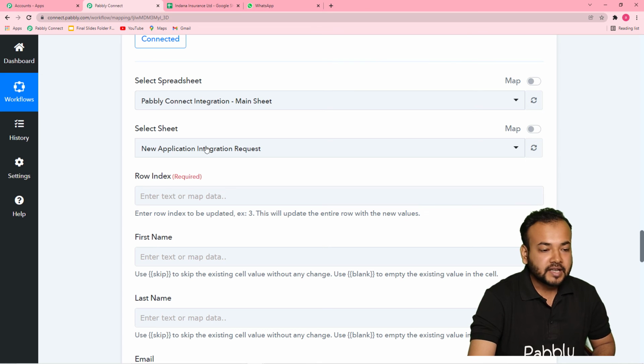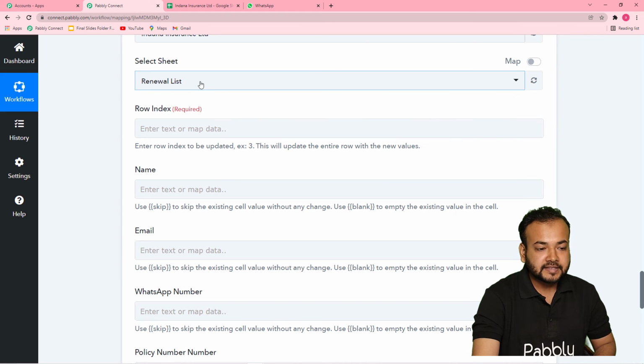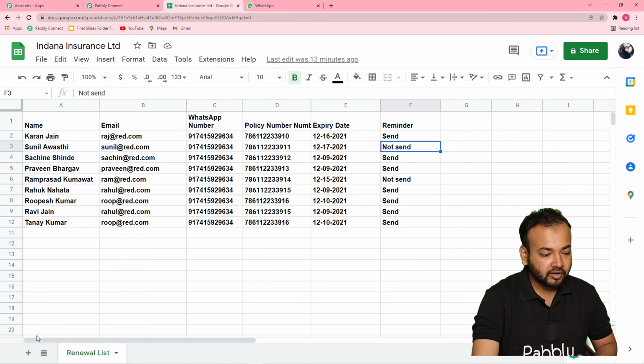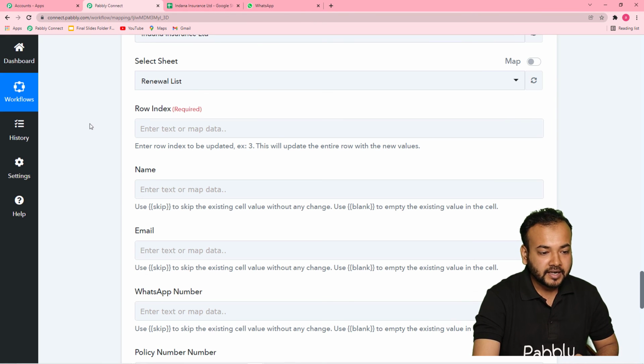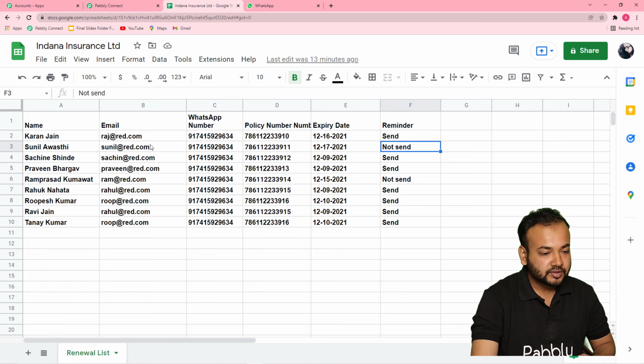Now it is asking to select your spreadsheet. So select your spreadsheet here from this list, which is this Indana Insurance Limited. And in this select sheet, you can see the sheet's name is automatically selected because we have only one sheet here. Now it is asking for the row index, so it is asking in which row you want to make the changes. This is our row, the Sunil Awasthi. This is the third row.